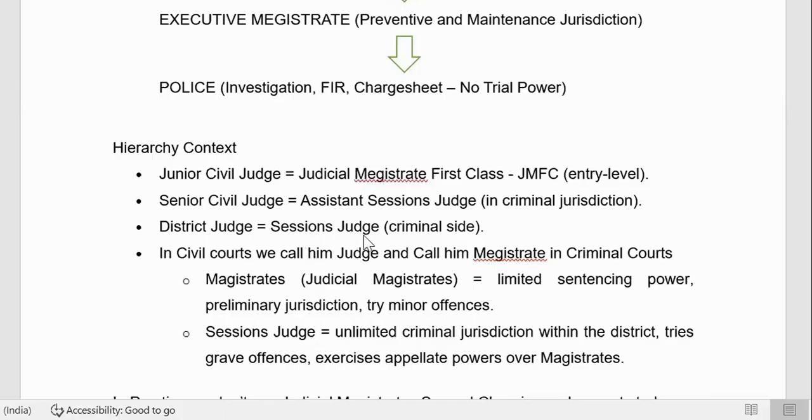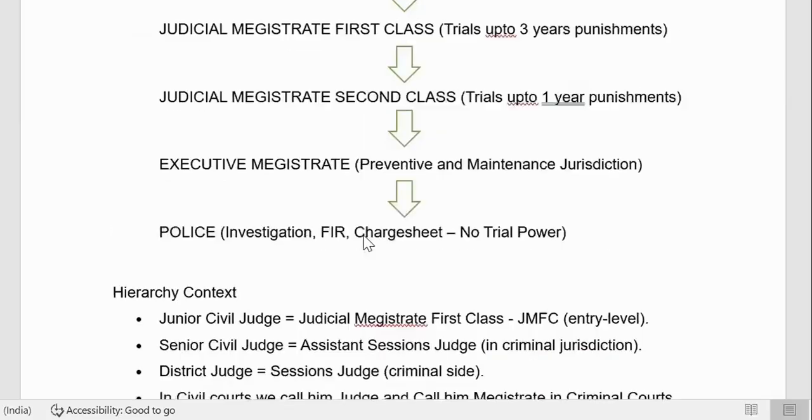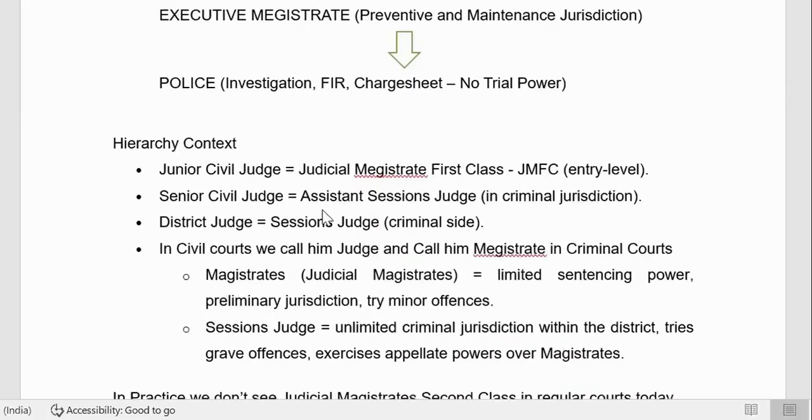Okay, district judge is session judge. Senior civil judge is assistant session judge in criminal jurisdiction. Junior civil judge is Chief Judicial Magistrate or Judicial Magistrate first class. So these three are the basic categories. Okay, assistant session judge and session judge are a similar category. For session judge, there is a separate examination actually.